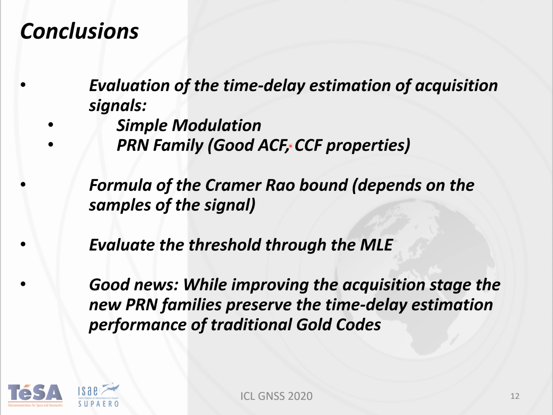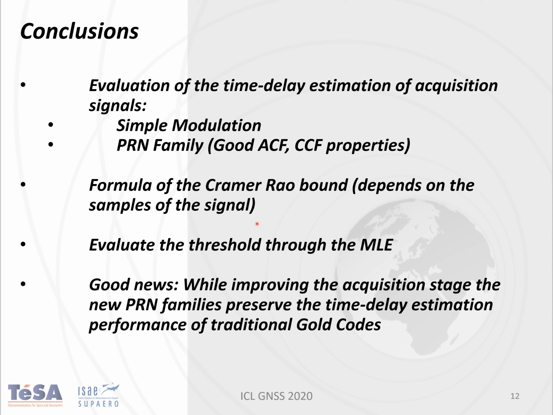In order to do that, what we have done is compute this formula of the Cramer-Rao bound for band-limited signals, which instead of depending on the power spectral density of the signal, depends on the samples of the signal. So in that case, we can evaluate the performance of the pseudorandom noise codes. In order to verify this Cramer-Rao bound formula, we computed the maximum likelihood estimator, and thanks to this estimator we are able to compute the threshold.